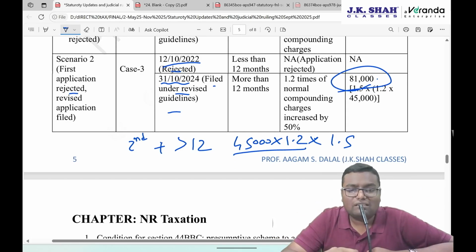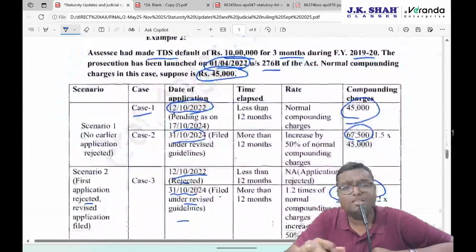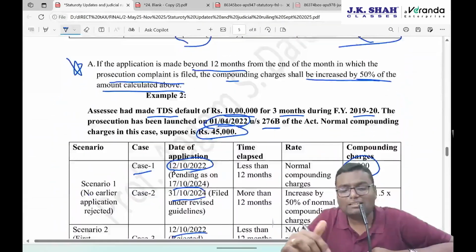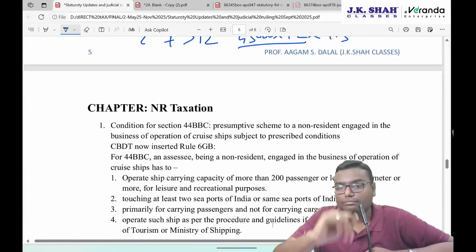Are you understanding this? These two examples are very important for your examination to understand how much charges are to be paid. The basic charge amount will always be given. You will be asked either normal or 1.2 or 1.4 or 50% more depending on the time of application. So that was all about compounding.